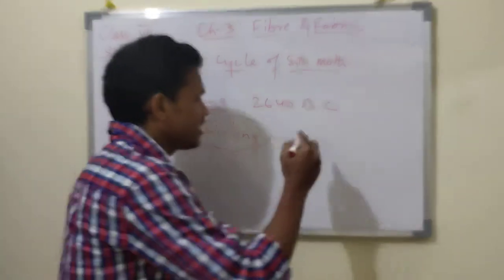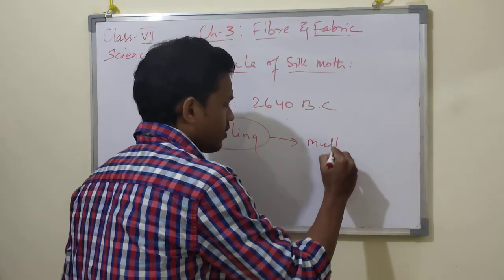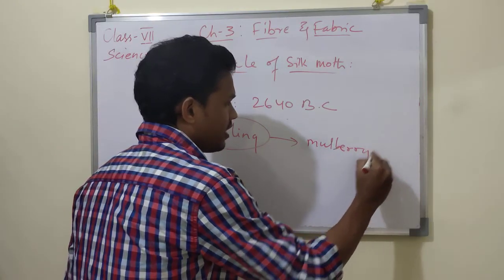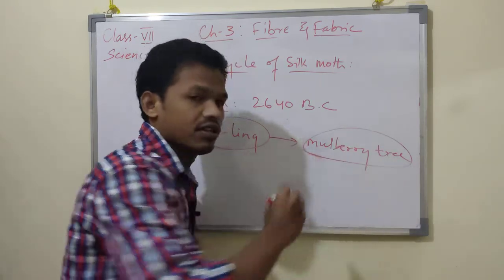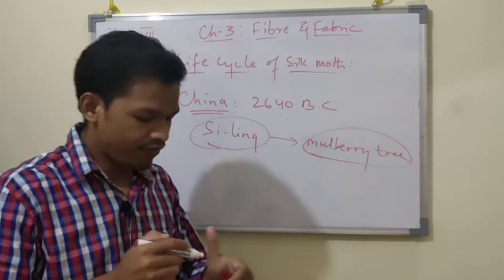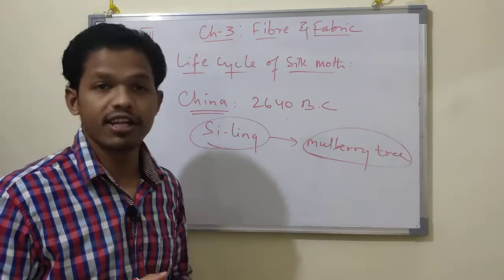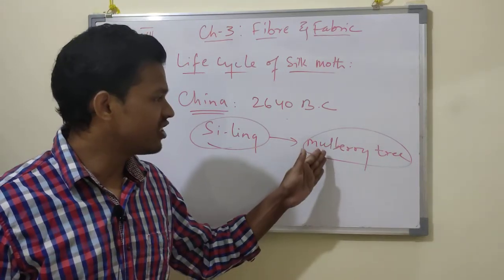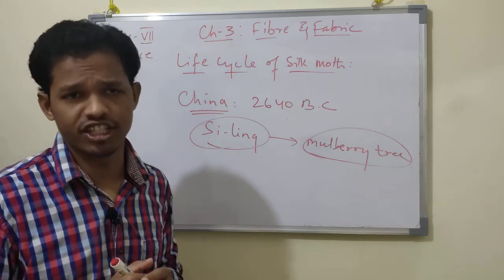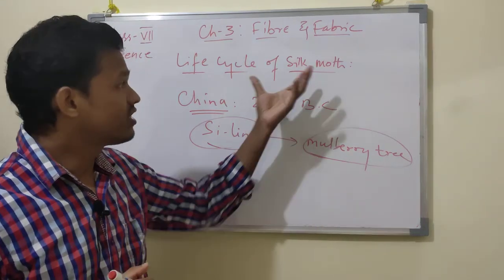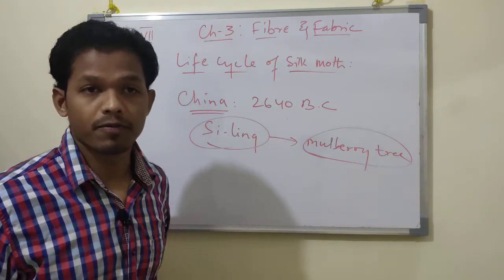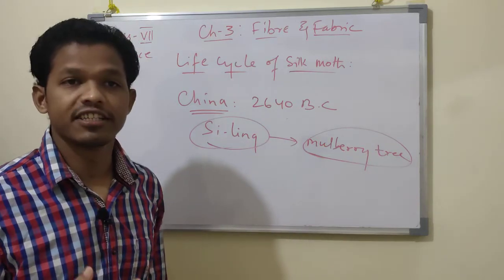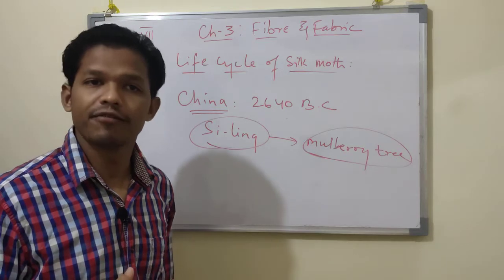We have seen the mulberry tree. The silk moth can be cultivated and fed with mulberry leaves. They planted more and more mulberry trees in order to grow silk moths, so that the silk moth could be used for manufacturing silk fiber, or silk fabric.